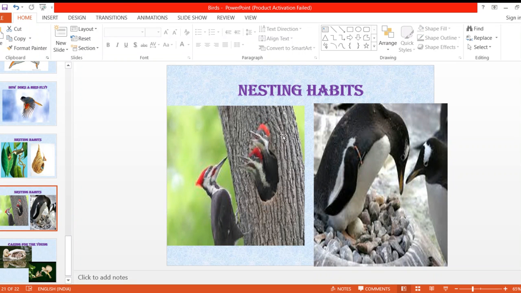See here. Where does this penguin live? Can anybody tell me? So what will it do? It will gather the pebbles.